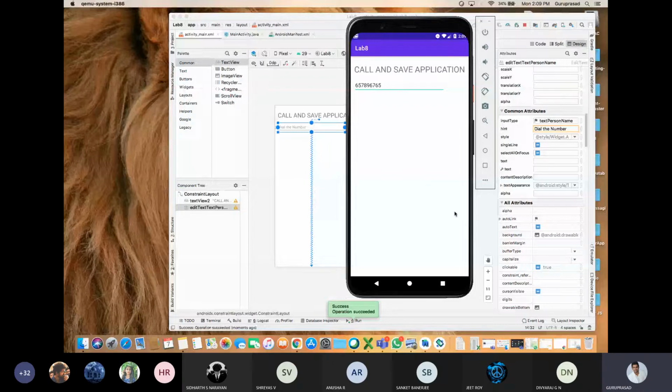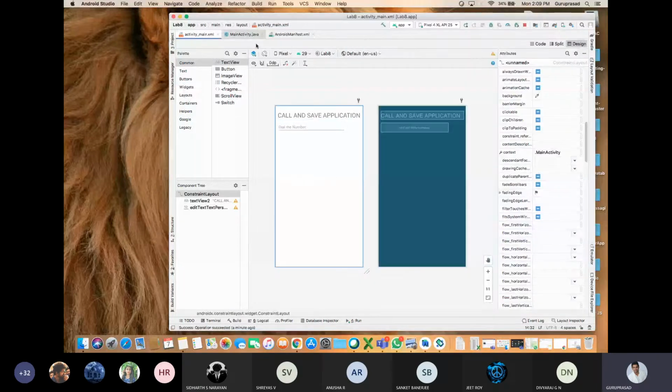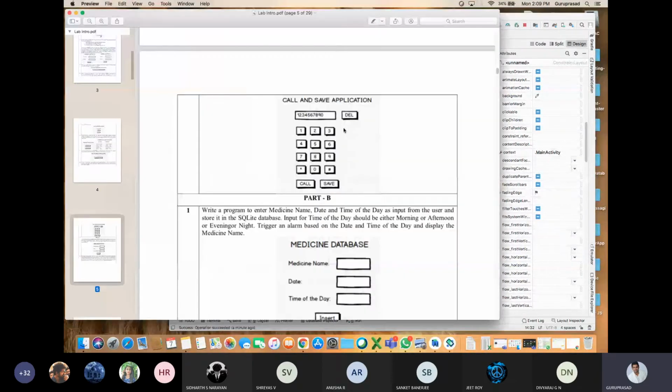I'm deleting it. Okay, I'll leave it. Next, what do I need? I need a button named delete. Okay, I need a button, so I'll search button.